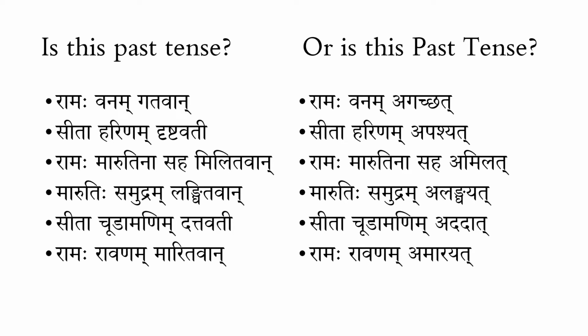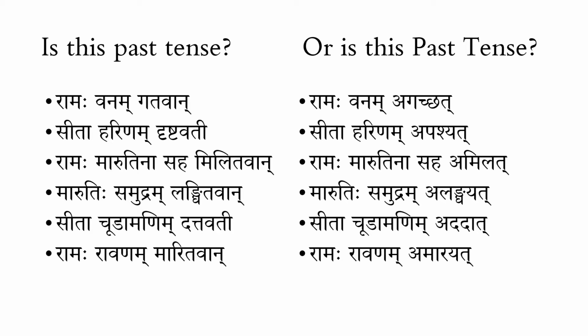So amilat, alanghayat, adadat, amarayat. These are the lang lakara forms, which in Sanskritam is called anadyatana bhutakala, meaning the kriya or the action which has happened not today. That means which has happened before, not today. So in that sense, this lang lakara is used here.